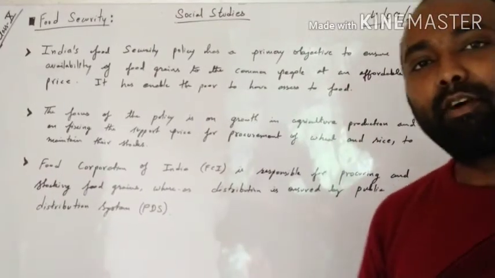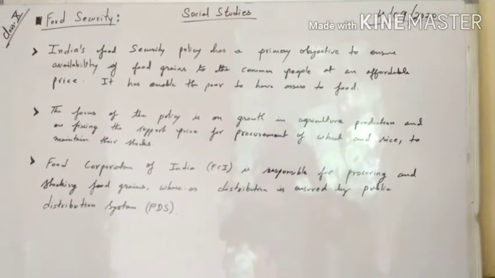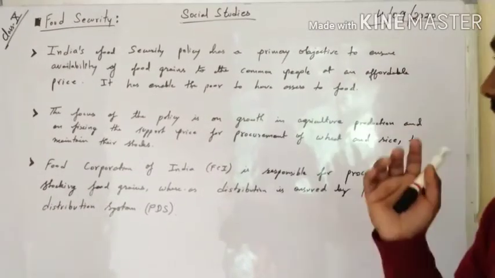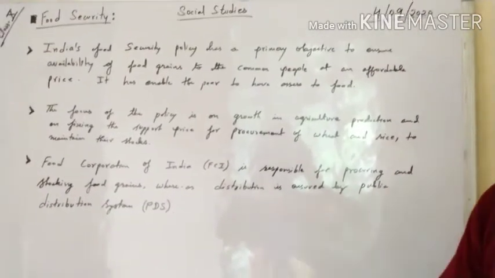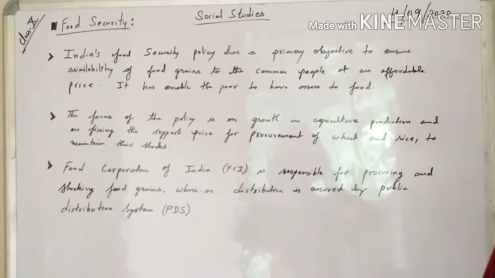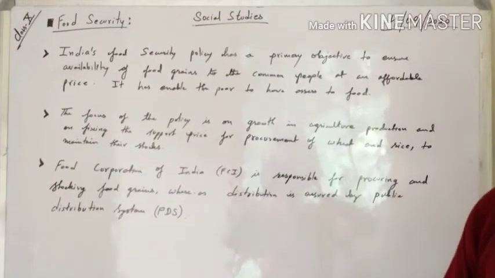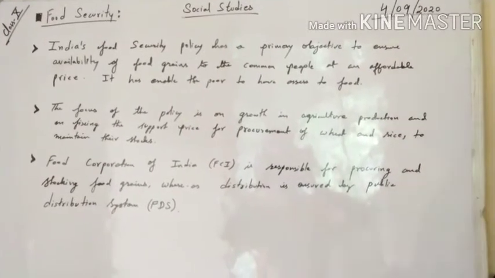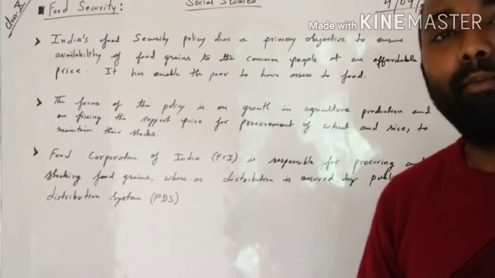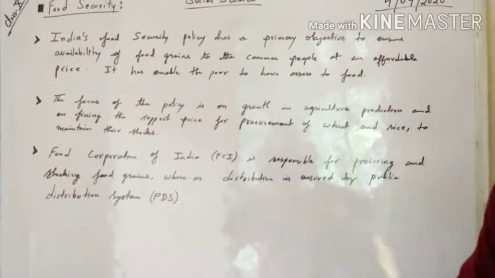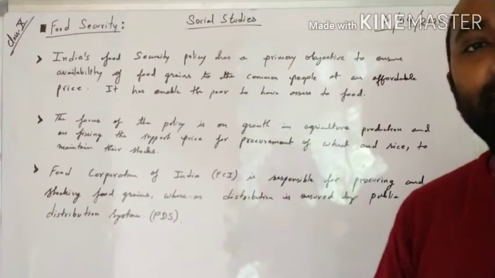That is the first thing that the government wants from the farmer. The second thing is that the government will take the crops and maintain their stock of food grains, and in this process they will fix the minimum support price to procure the wheat and rice from the farmer. Okay, now let us understand this with the help of an example.